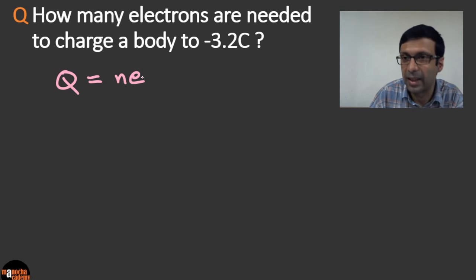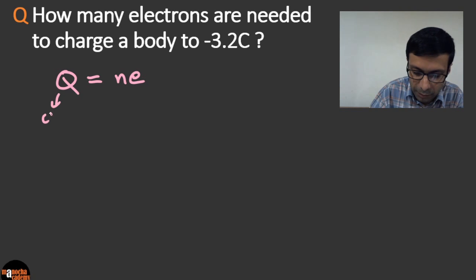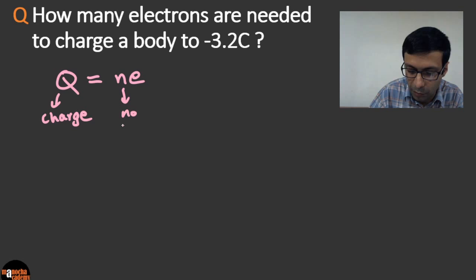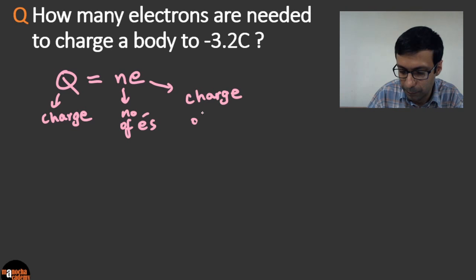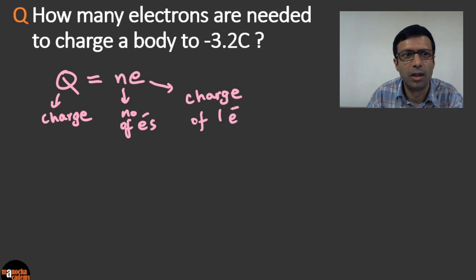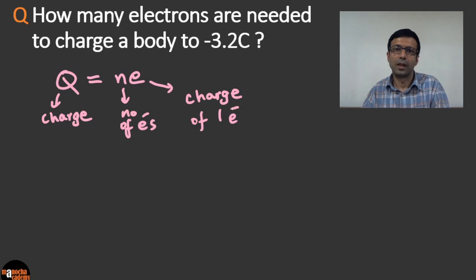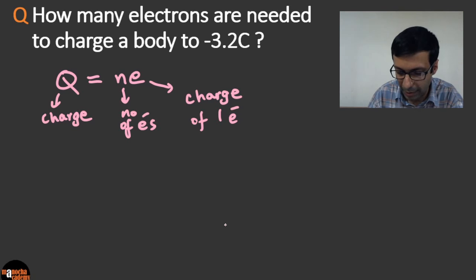Q equals NE, where Q is the charge, N is the number of electrons, and E is the charge of one electron. So you need to apply this important formula Q equal to NE.